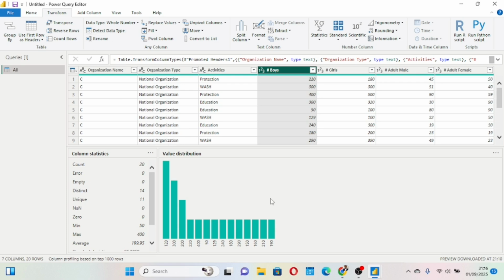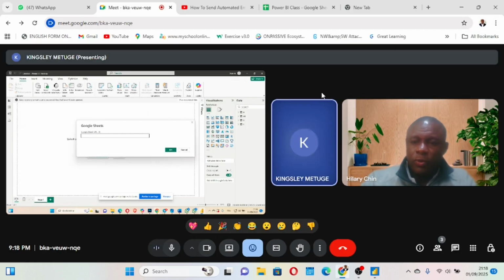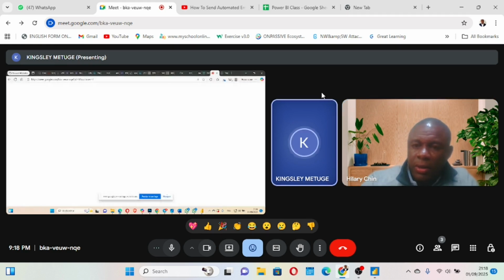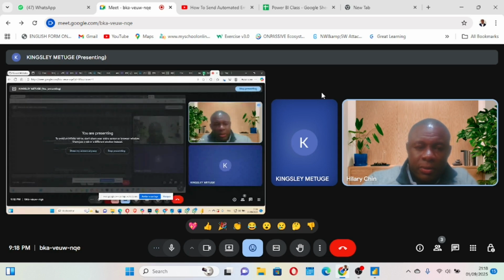So I will just put my stuff off so that you can also go through this process. You go now and copy a link from Google Sheets. Come and paste there.